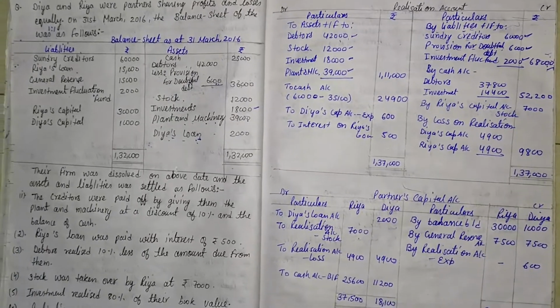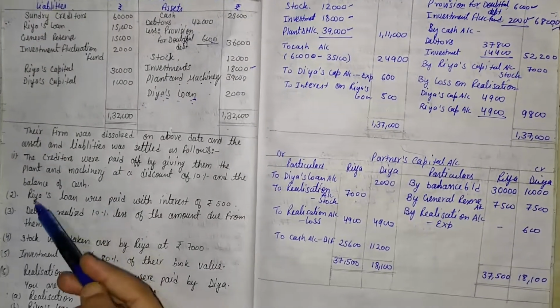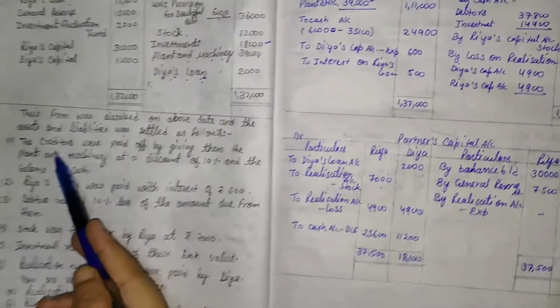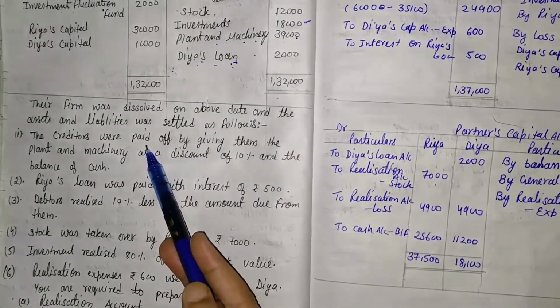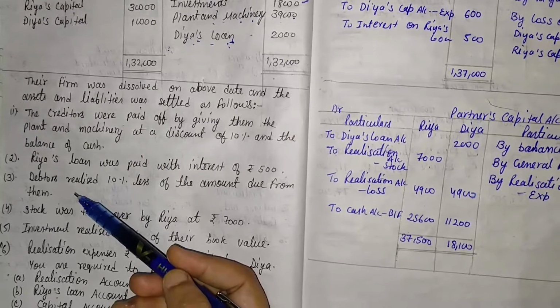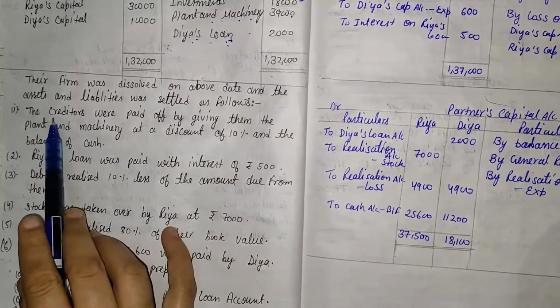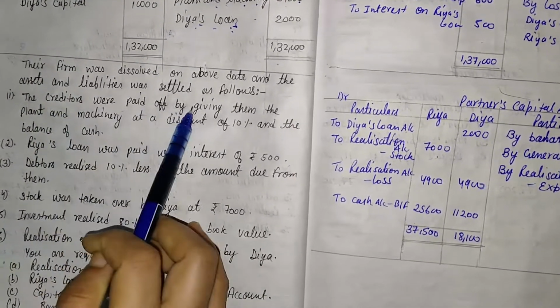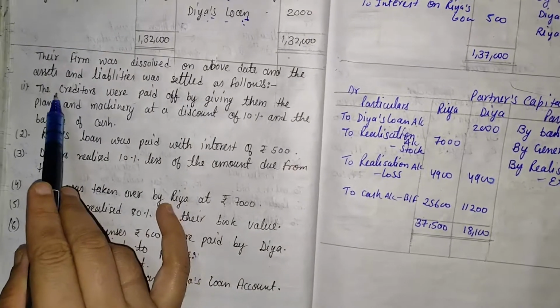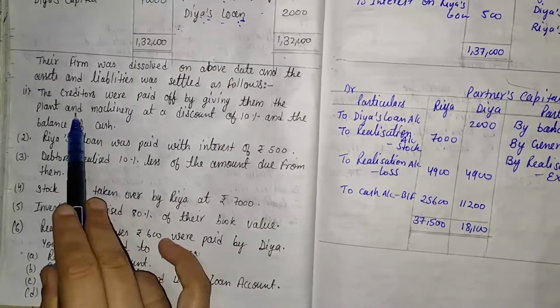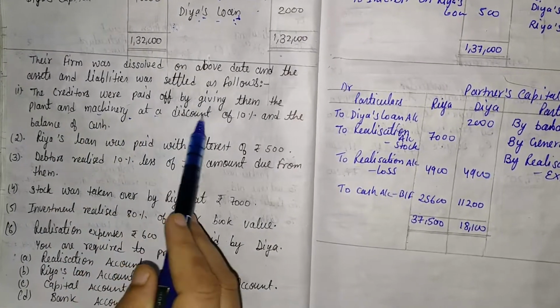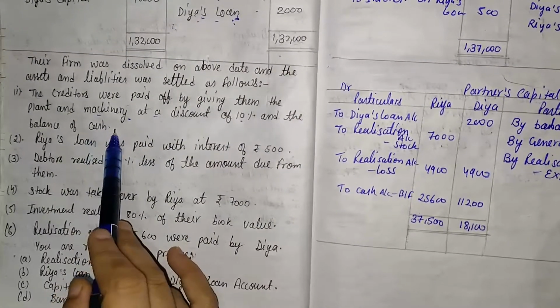Then come to the additional information. Here additional information is given that the creditors were paid. If payment information is given, at that time we write it in the cash balance, but here the information is not complete. So first of all we have to read the whole information. The creditors were paid off by giving them plant and machinery at a discount of 10% and the balance in cash.